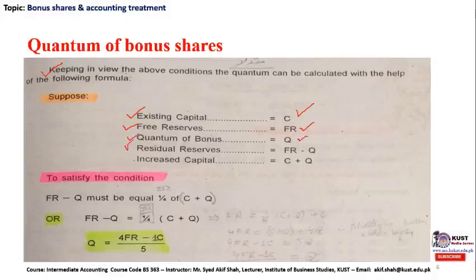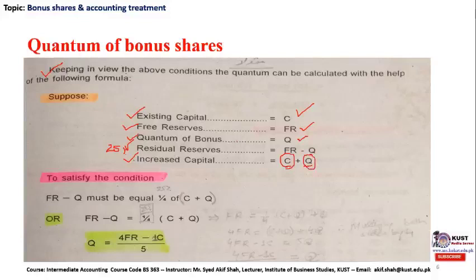The residual reserves, which is the legal requirement of 25%, need to be kept in the free reserves after the issuance of quantum of shares, which can be calculated by FR minus Q. And finally, we need to find the increased capital, that is C plus Q, which means the previous issued, subscribed and paid up capital plus the issuance of new bonus shares, which is the quantum of bonus.